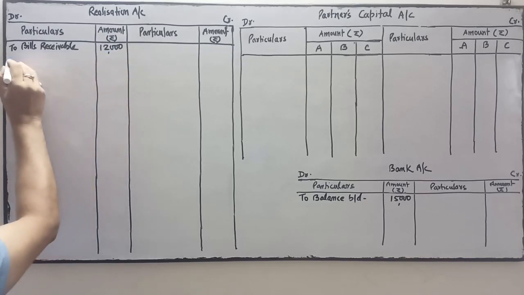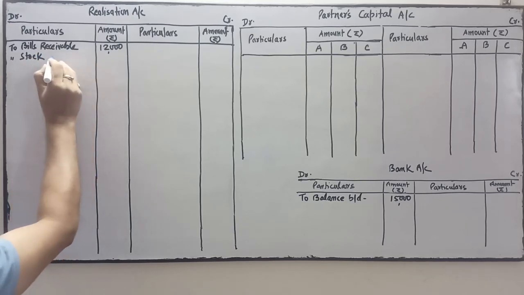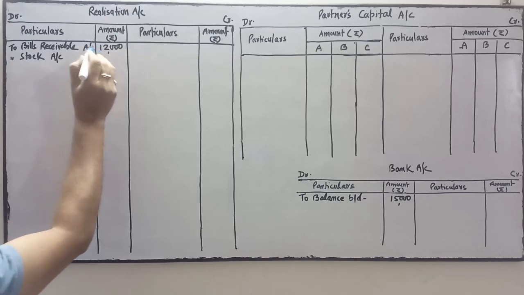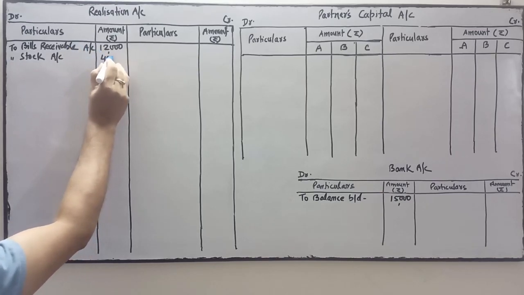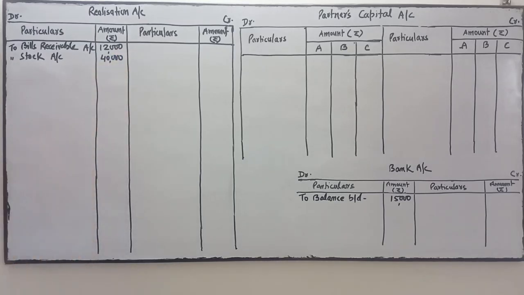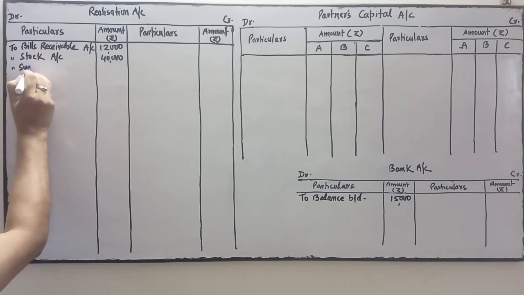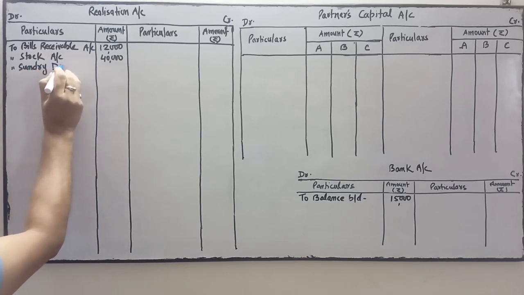Next, after bills receivable, next item is stock account. Okay, it's a stock account, bills receivable account. We are going to close this ledger by transferring this into the realization account, to stock, to sundry debtors,